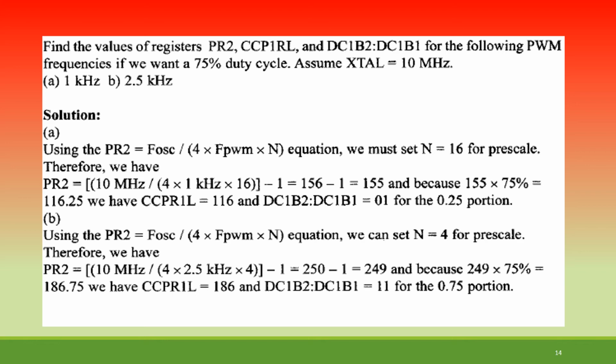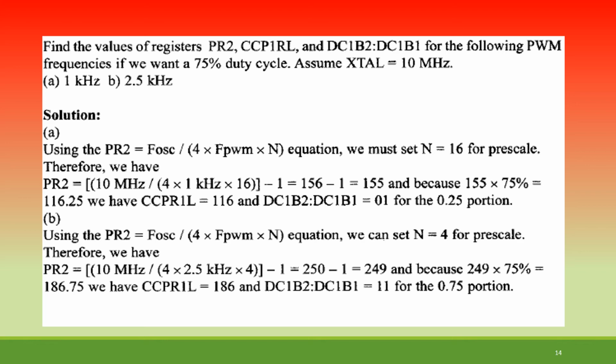Say for example if we want a 75% duty cycle, then it will become 155 × 75%, which gives 116.25. So CCPR1L will be equal to 116, and DC1B2, DC1B1 is equal to 01 for the 0.25 portion.